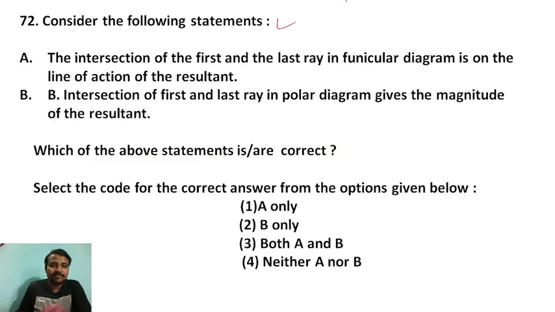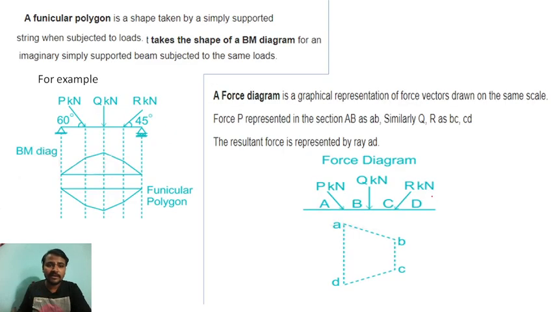consider the following statements. The intersection of the first and the last ray in a funicular diagram is on the line of action of the resultant. This is a strength of materials question. The intersection of the first and last ray in the polar diagram gives the magnitude of the resultant. Which of the above statements is correct? Select the code for the correct answer from the given options. Right? So let me tell you, first of all understand what they are telling.